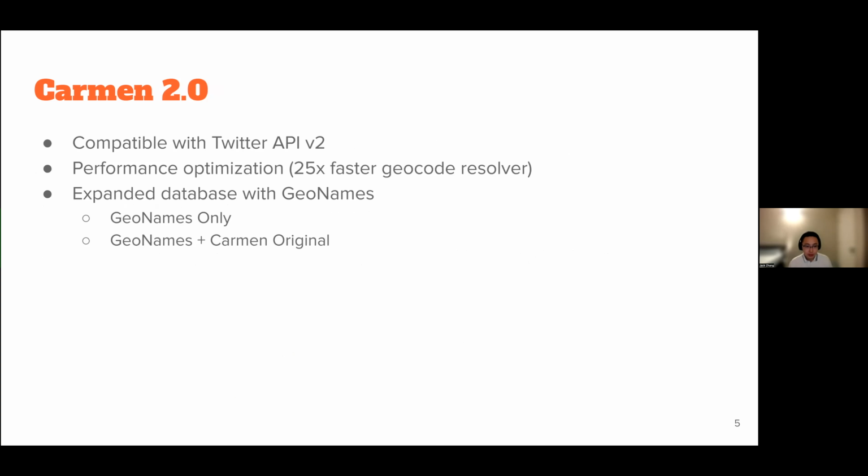For Carmen 2.0, we made a couple of changes. We made it compatible with Twitter API version 2, and did some performance optimization to make the geocode resolver 25 times faster. And more importantly, we expanded the internal database with GeoNames, an open source gazetteer, and we produced two versions. One is GeoNames only, and two is GeoNames plus the Carmen original database.